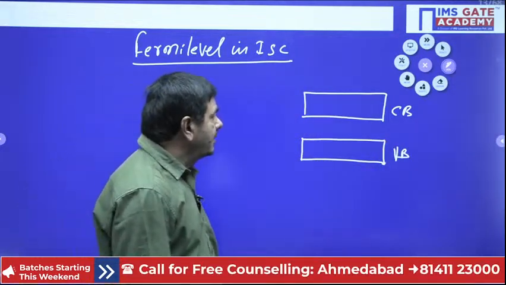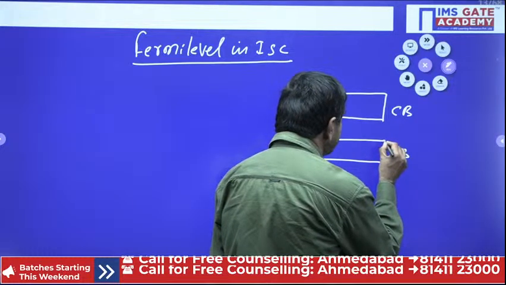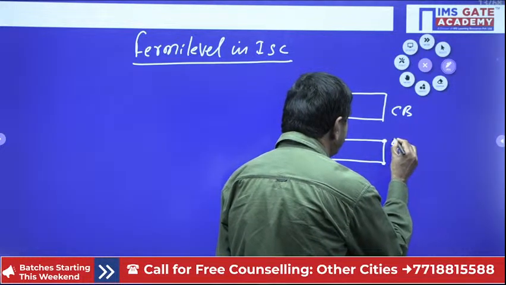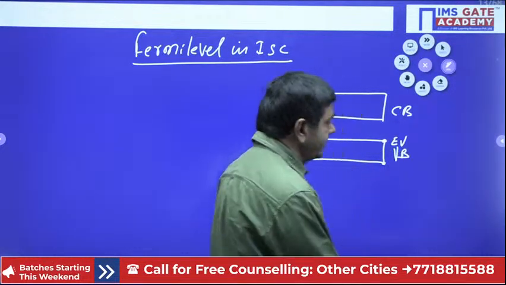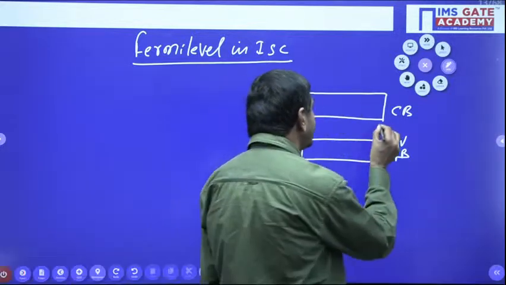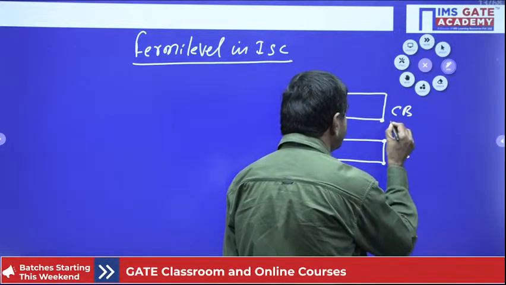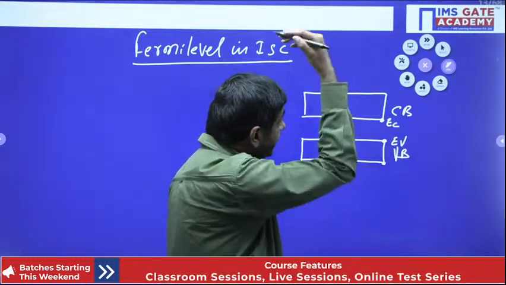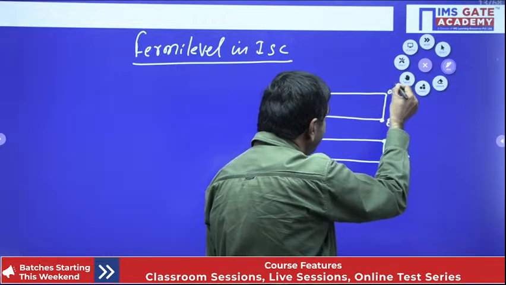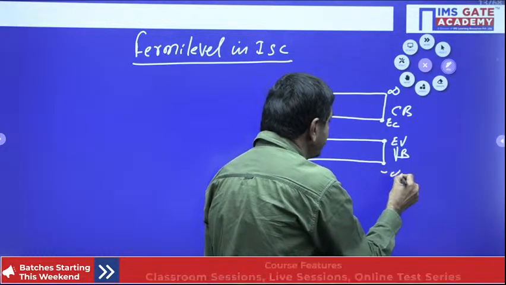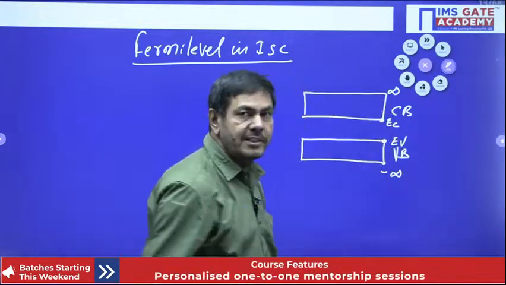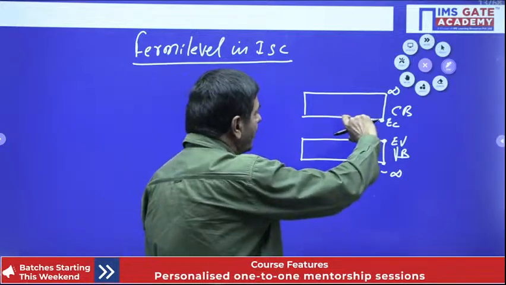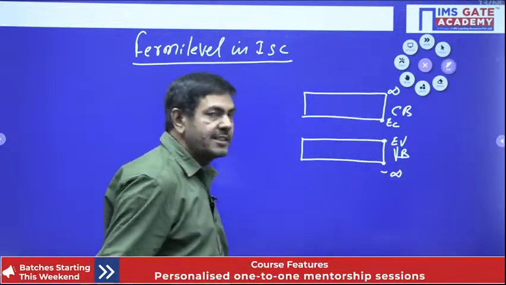This energy is called the valence band energy, EV. This is the conduction band energy, EC, going to infinity. Here it is minus infinity to EV for the valence band. This gap we call the forbidden energy gap.